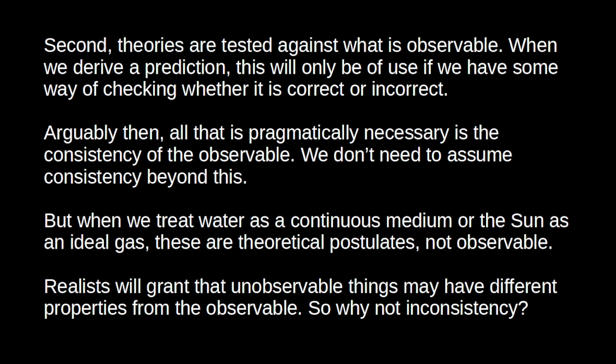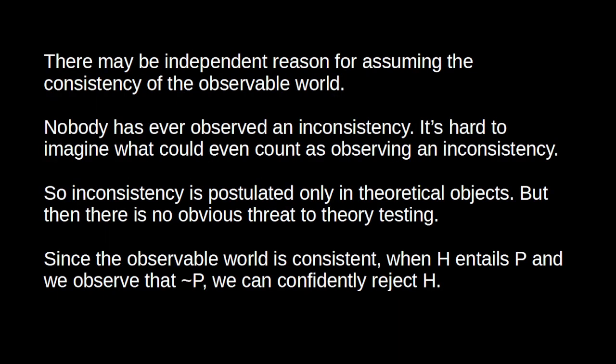And so maybe Collivan would say, well, why not inconsistency? Okay, yes, the observable world is consistent, but maybe beyond the observable there can just be inconsistencies. Indeed, we might think that the realist has independent reasons for supposing that the observable world is consistent, which is, well, nobody's ever observed an inconsistency.